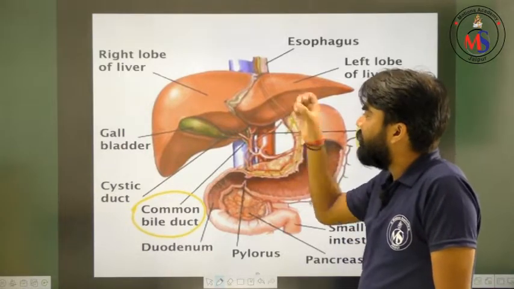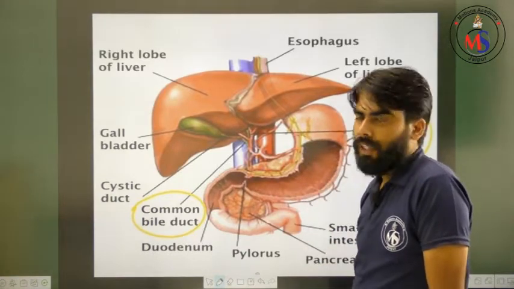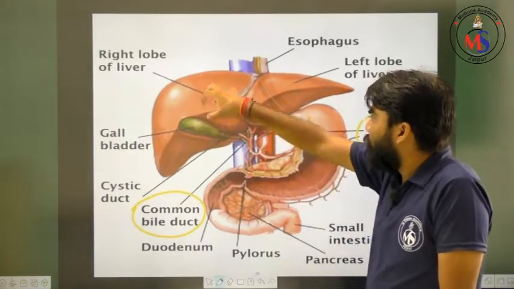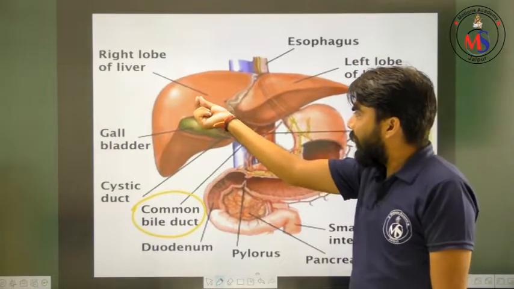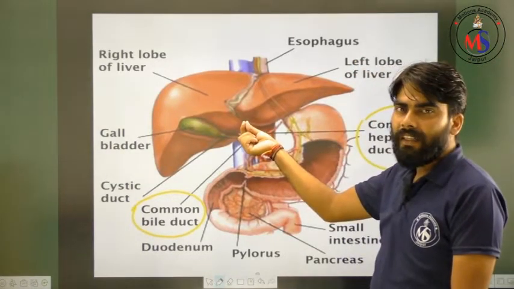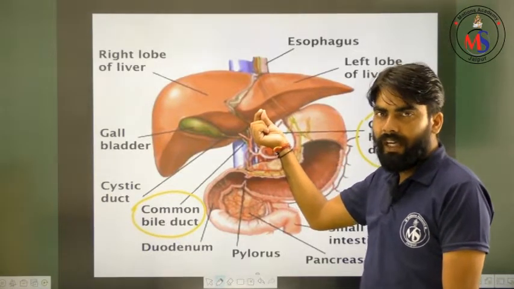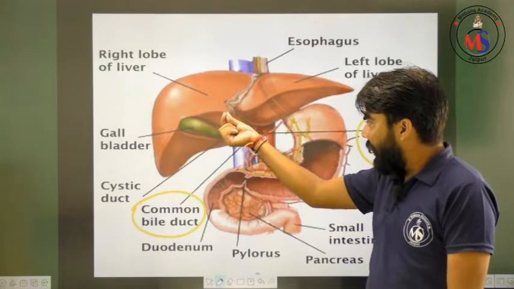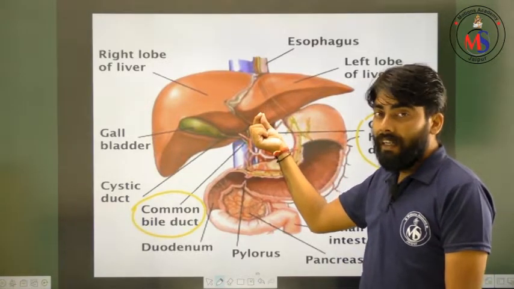All these segments will secrete which juice? Bile juice, and that bile juice will be carried by a duct, the right hepatic duct and the left hepatic duct.